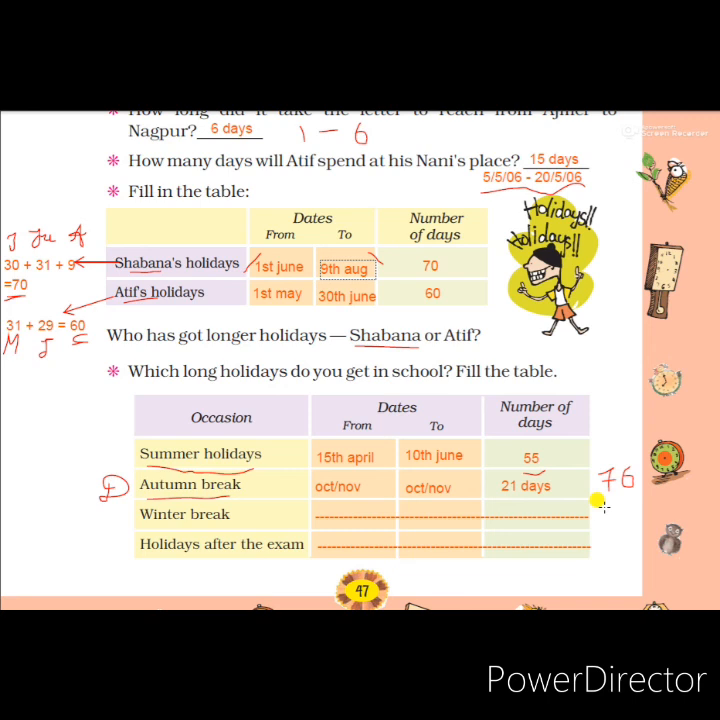Another one is holidays after the exam. After any exam we don't have holidays, so that also we don't need to fill up. Students, complete this page. Tomorrow I will come with our next topic.